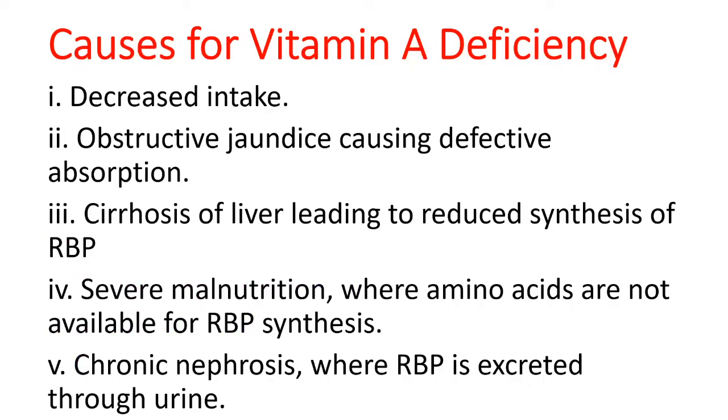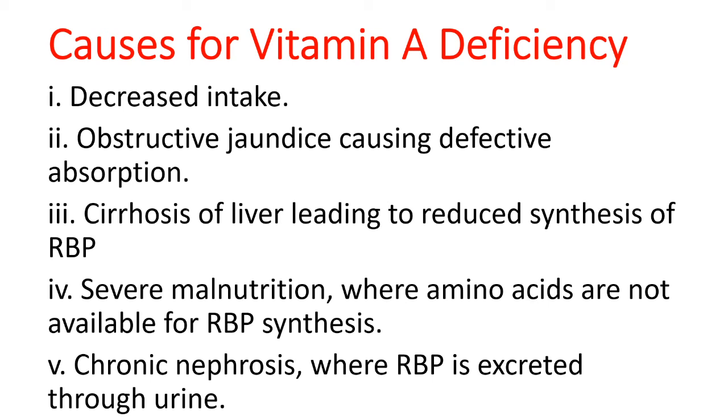What are the causes for this vitamin A deficiency? It may be due to decreased intake of vitamin A or obstructive jaundice, which may cause defective absorption of vitamin A, since it is a fat soluble vitamin. It requires bile salts for its absorption. Due to obstructive jaundice, there is defective absorption of vitamin A, and cirrhosis of liver.